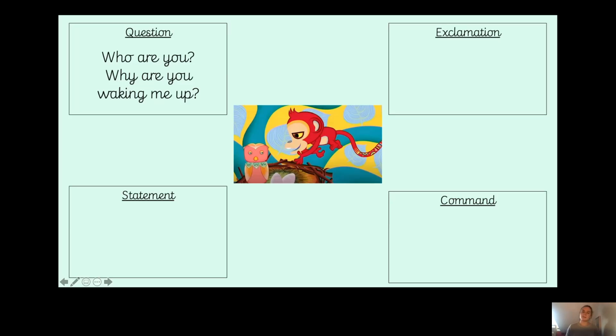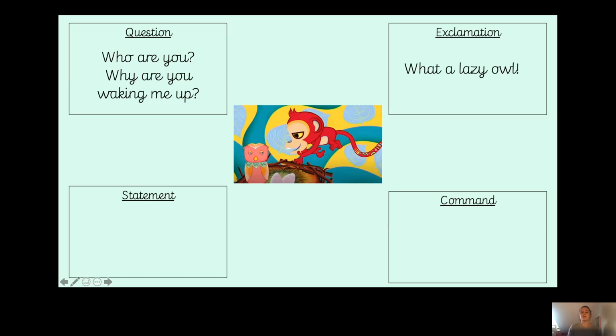Well, an exclamation. Well, I thought back to when this was happening and Monkey called Owl lazy, didn't he? It isn't very nice, is it? So therefore I thought I'd come up with an exclamation to do with that. And I came up with, what a lazy owl. So I've got what at the beginning, so that's one of our words. It either starts with how or what. And I've got an exclamation mark at the end. What a lazy owl. Okay, so that's my exclamation. You might have thought of something completely different.